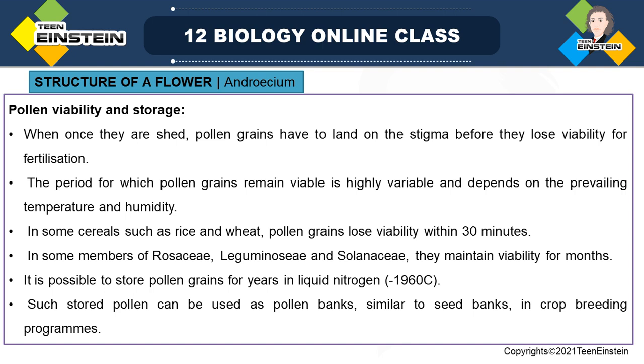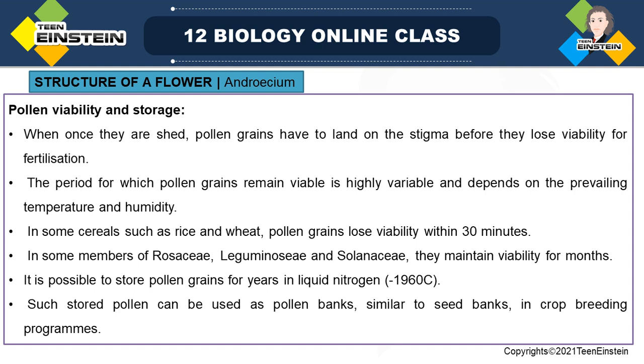We can utilize that property and store it in liquid nitrogen. So for storage, we are using liquid nitrogen. This is called cryopreservation. So what is cryopreservation? In liquid nitrogen, or at a very low temperature, we are storing this. So it is called cryopreservation.